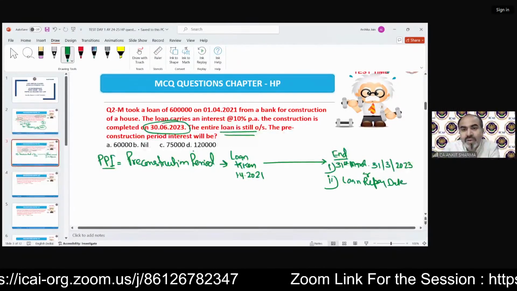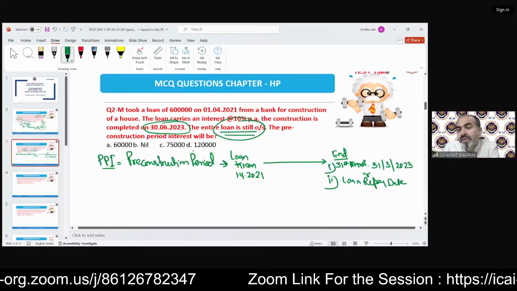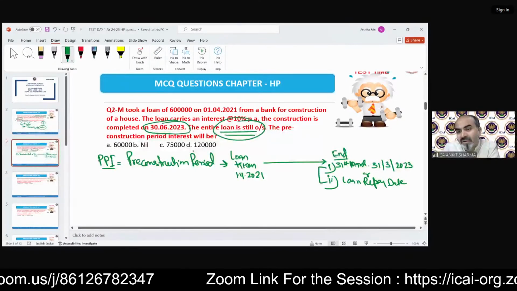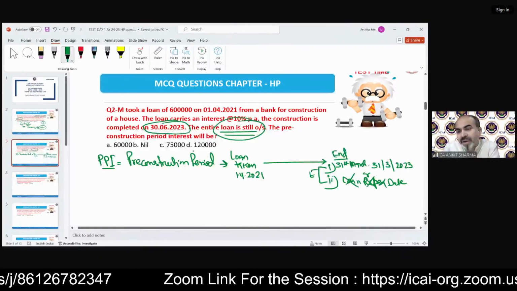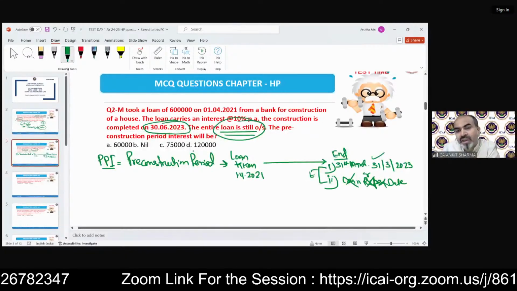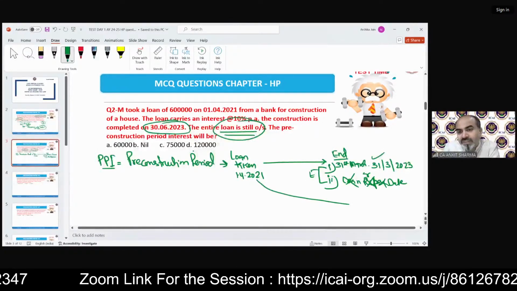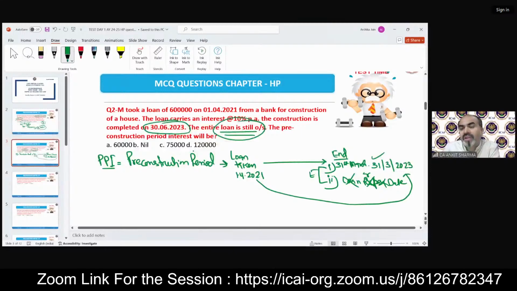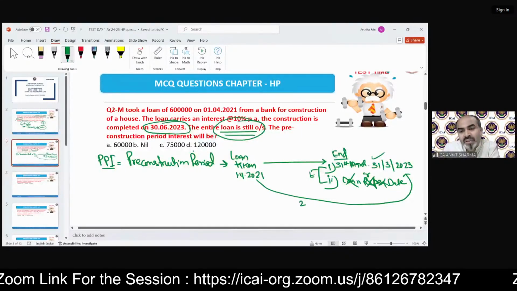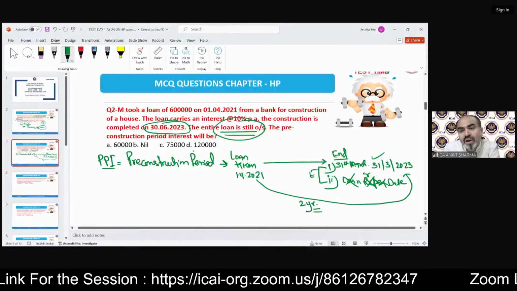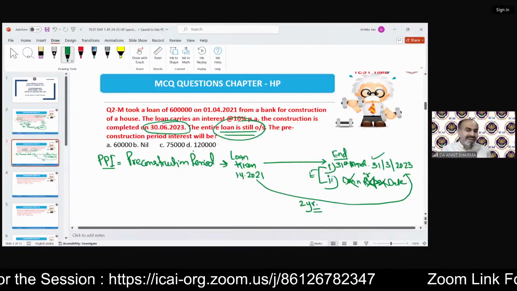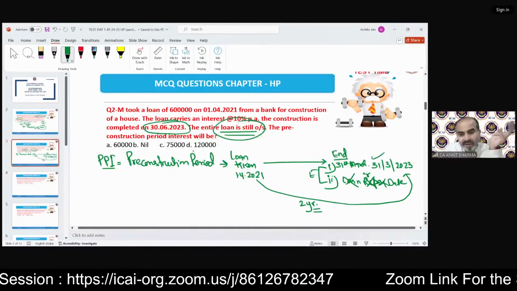The question says the loan is outstanding, so there is no loan repay date, whichever is earlier. So we need to take this date only. The time duration is from 1st April 21 till 31st March 23. This is what is taught under income from house property as the pre-construction period.